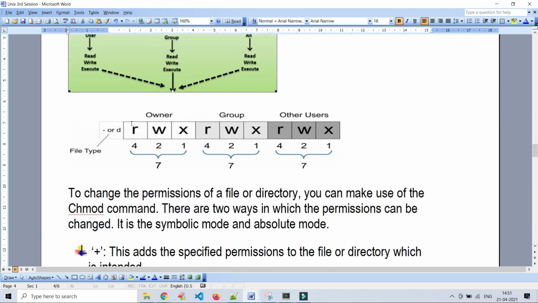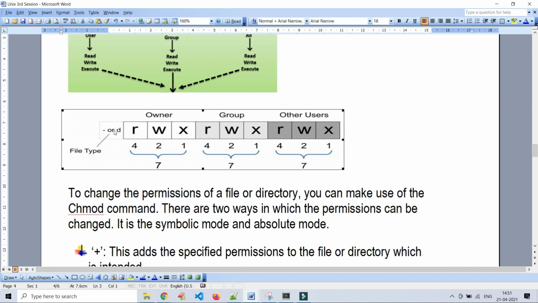And one more thing here, this file type we already discussed. If it is a hyphen, it is an ordinary, regular file. If the column is starting with D, it means a directory file. Owner, group, other users are public. Owner part: read, write, execute.